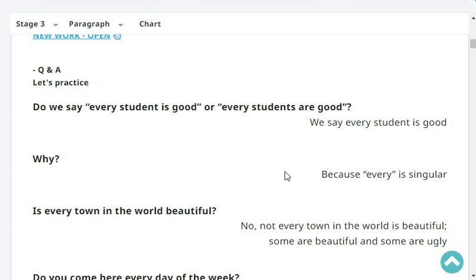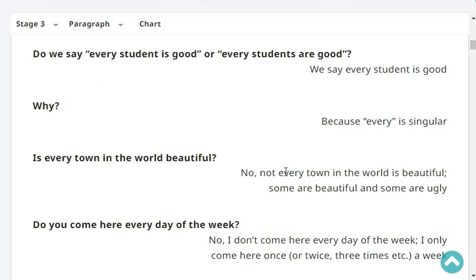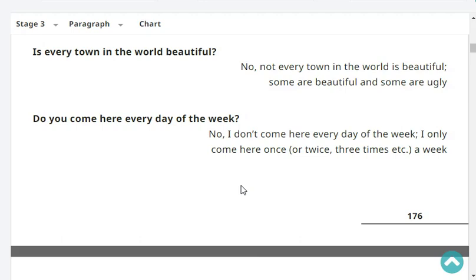Is every town in the world beautiful? No, not every town in the world is beautiful. Some are beautiful and some are ugly. Do you come here every day of the week? No, I don't come here every day of the week. I only come here 5 times a week.